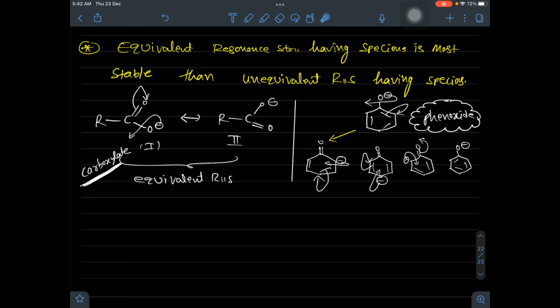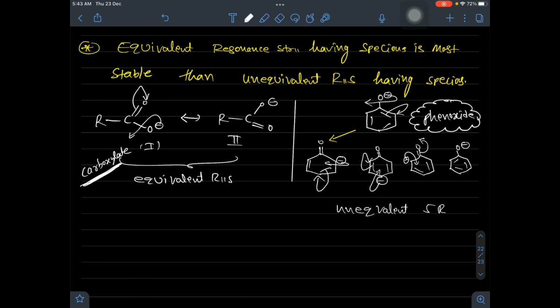So in total you got 5 resonance structures, 1, 2, 3, 4, 5. But the charge separation is unequivalent. Look at this first one and the last one, they are equivalent. But in between, what happened? They are unequivalent. So these are 5 unequivalent resonance structures.